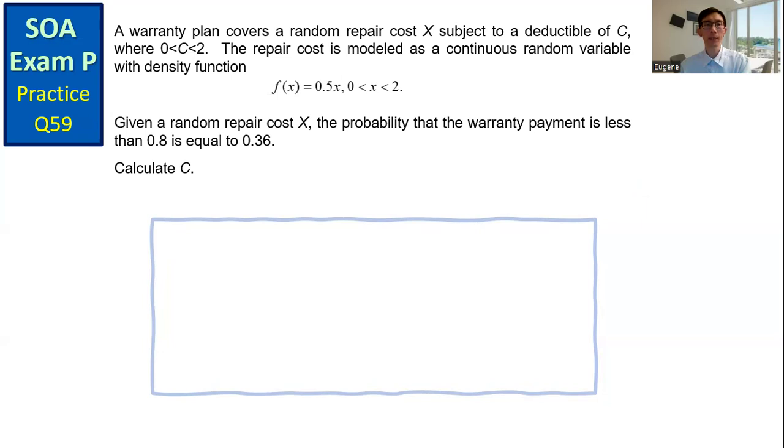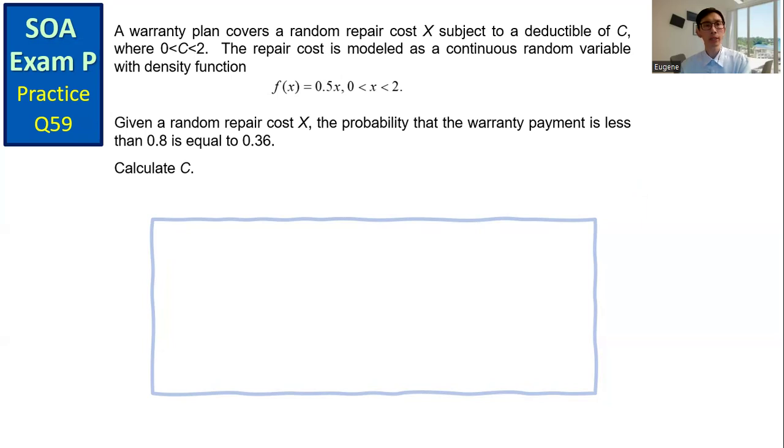SOA Exam P practice question number 59. A warranty plan covers a random repair cost X subject to a deductible of C, where C is between 0 and 2. The repair cost is modeled as a continuous random variable with density function f of x equals 0.5x for x between 0 and 2.